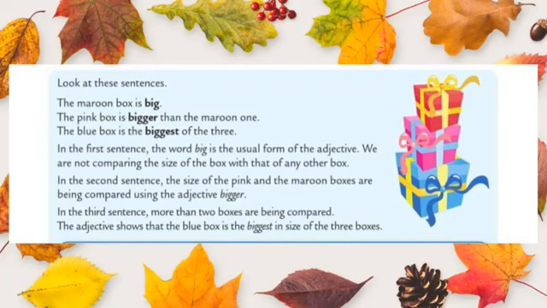In the third one, we are comparing the blue box with the remaining two. So already I said that when we compare more than two things or persons, it is known as superlative degree, and the keyword the is used before the superlative adjective. Okay students, just keep it in your mind. Positive degree just tells the information and does not compare with anyone. In comparative degree, we compare two things or two persons, and the keyword than is used. In superlative degree, we compare more than two, and the keyword the is used.